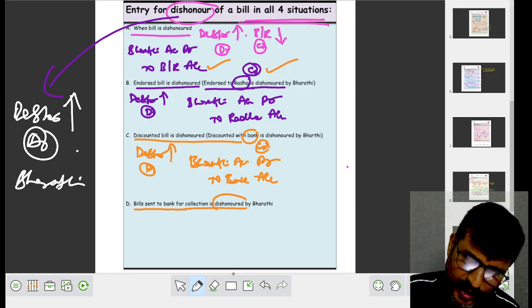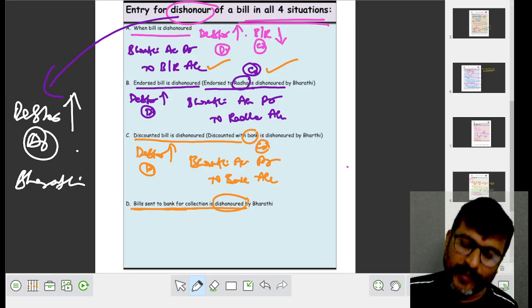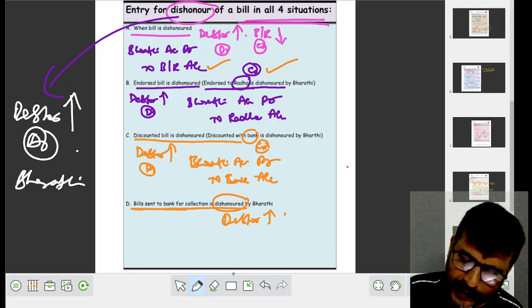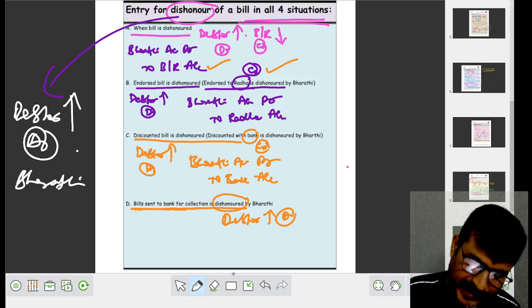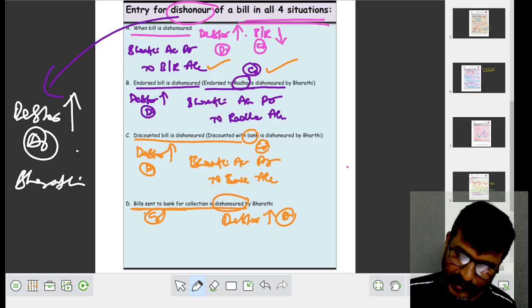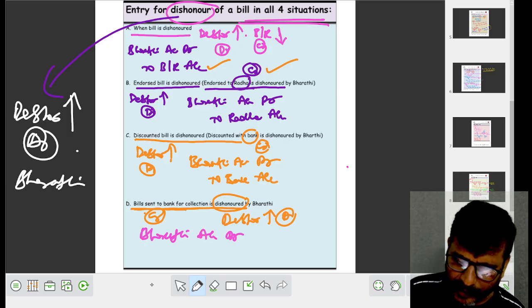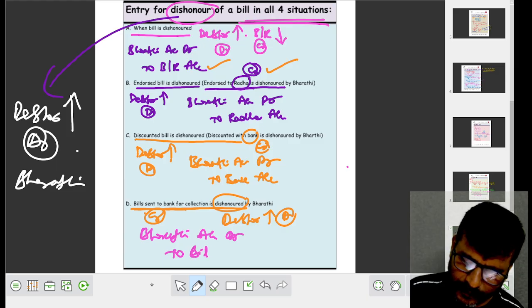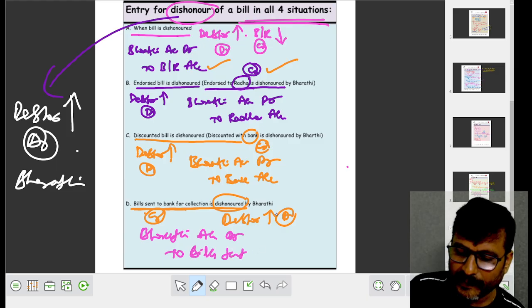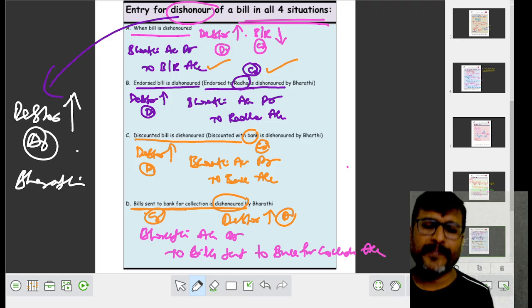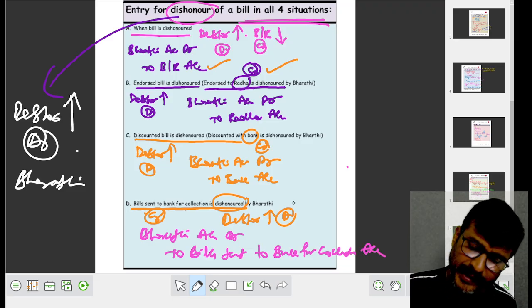Next. Bill sent to the bank for collection is dishonored. Okay, fine. Again dishonored. What dishonored? Sent to the bank for collection. Same concept. What happened? Debtor increased, debit. Sent to the bank for collection, credit. Now the journal entry will remain the same. What is that entry? Bharati account debit to bills sent to bank for collection account.